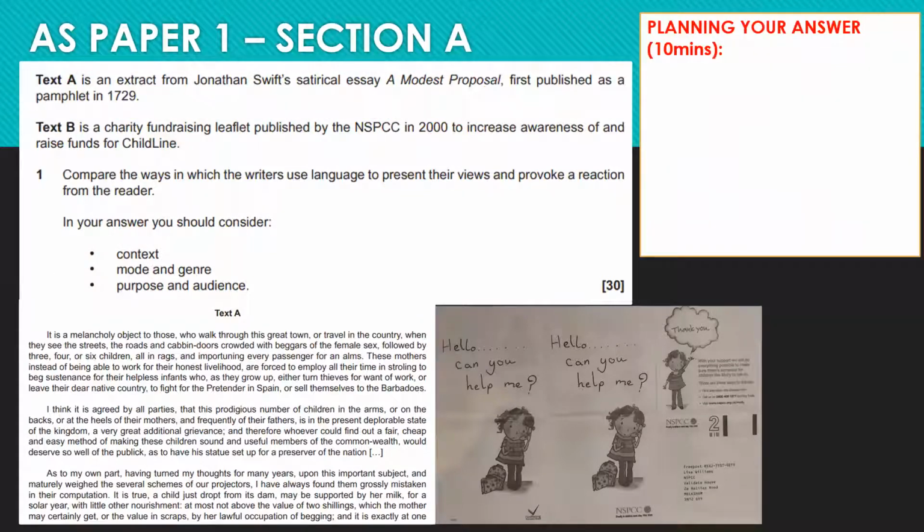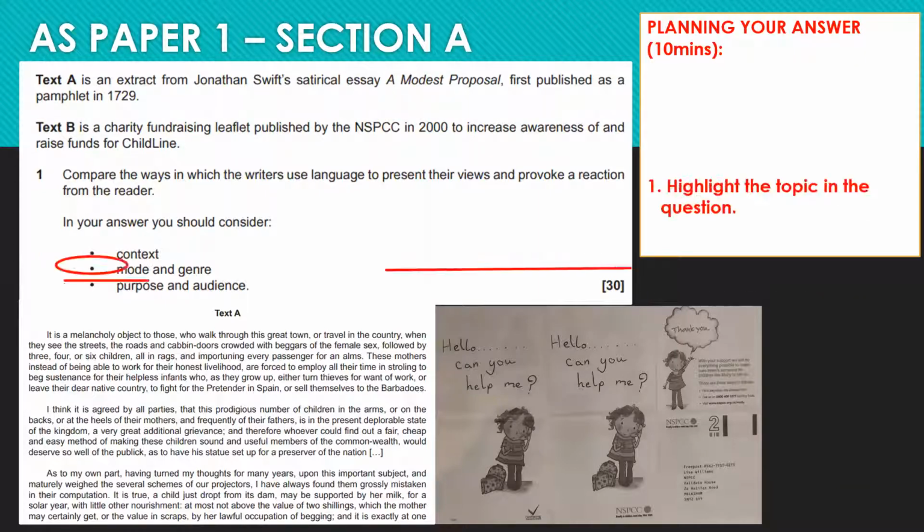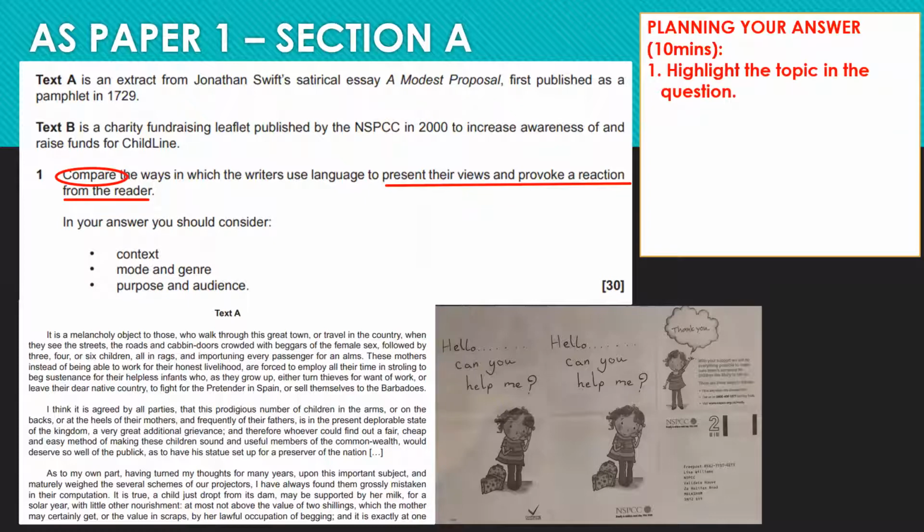So the best thing to do, as always, is spend a good amount of time planning. The more time you spend planning, the better your answer will be, and the more detailed your analysis will end up being. So the first thing you need to do is highlight the topic in the question so you know what you're looking for in both texts.